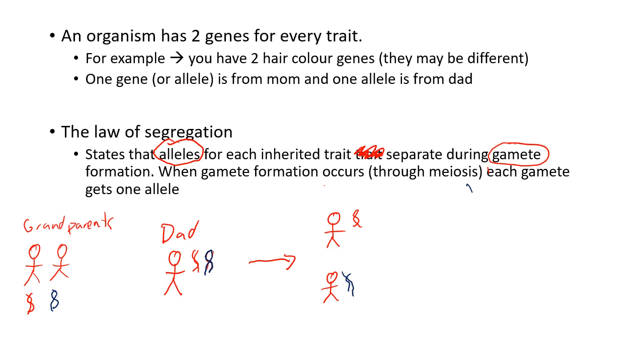And if he had a third kid, it might also get that blue gene right there, which might come from this grandparent. They have 2 genes, and they only get to pass on one of those genes to their kid, and then the mom passes on the other half. That is what we call the law of segregation.